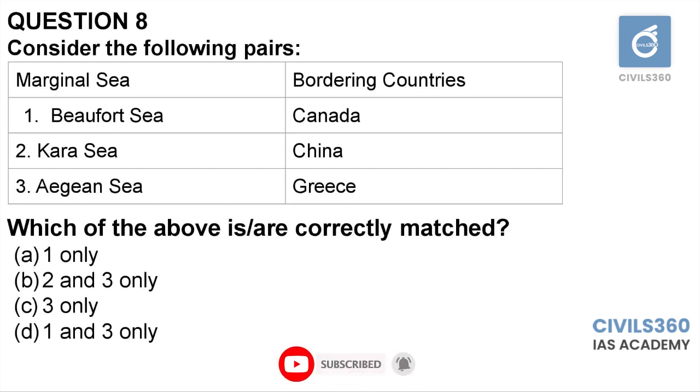Beaufort Sea is also located in the northern parts of the northern hemisphere. So it borders countries like Canada and USA as well. First option, Beaufort Sea, Canada, is correct. Kara Sea is in Russia. And third statement, Aegean Sea, is also correct. It is bordering both Greece and Turkey. So the answer will be 8, option D, 1 and 3 only.